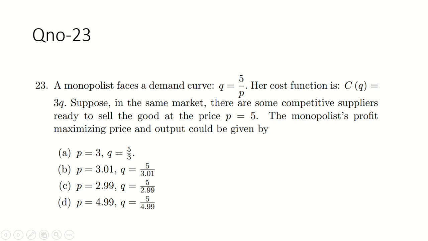Question number 23. A monopolist faces a demand curve Q is equal to 5 by P. Her cost function is this. Suppose in the same market, there are some competitive suppliers ready to sell the good at the price P is equal to 5. The monopolist profit maximizing price and output could be given by what? So guys, read this line carefully.